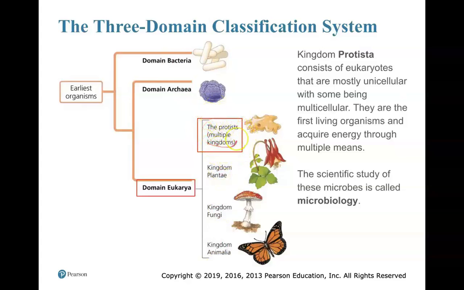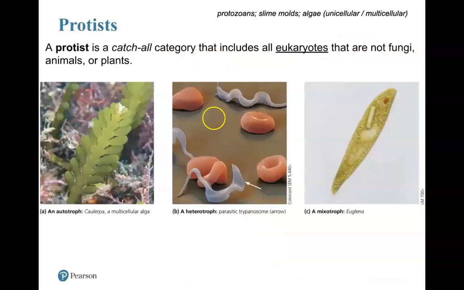I can tell you that probably a decade from now, as you guys learn this, these kingdoms will change and biologists will have a new classification, definitely given new technology to help us out. So what is a protist? A protist is, as I mentioned to you guys, a catch-all category that's going to include all eukaryotes that are not any of the other kingdoms, so not fungi, plants, or animals.